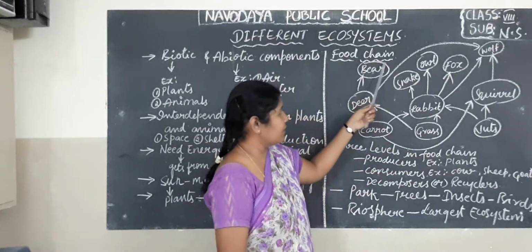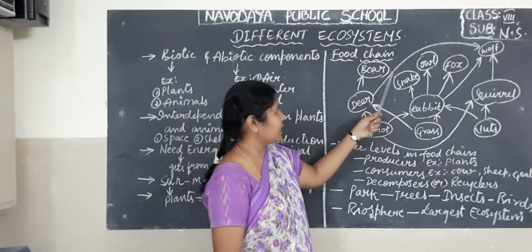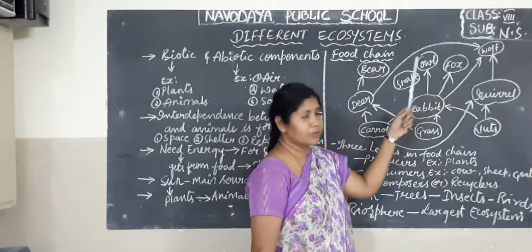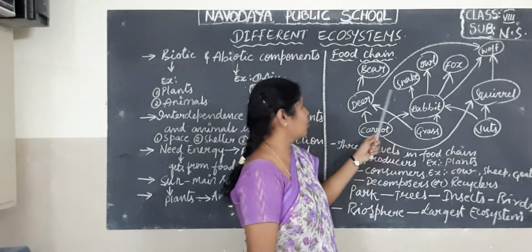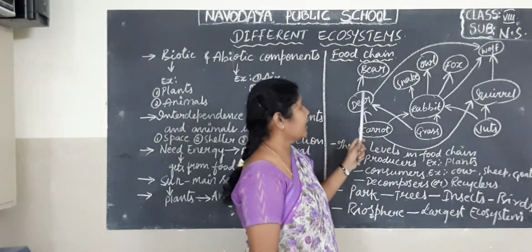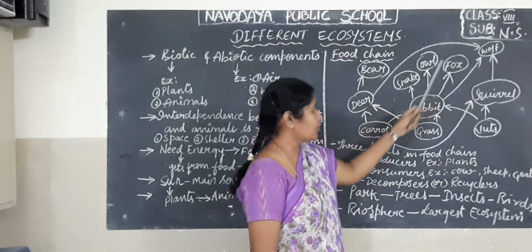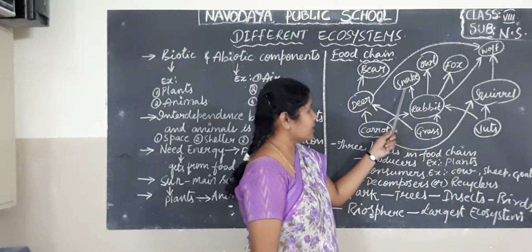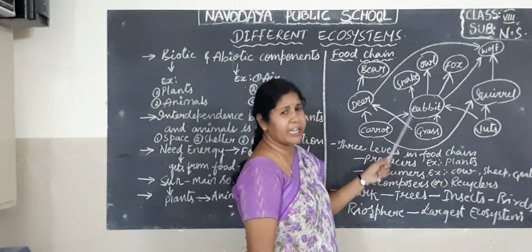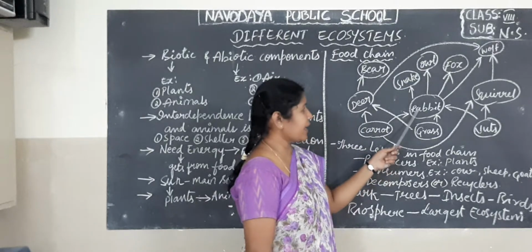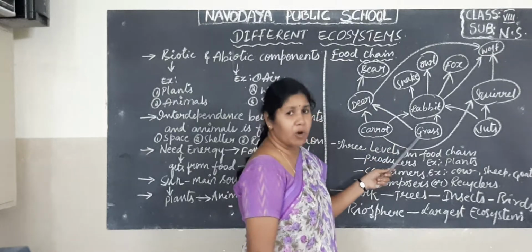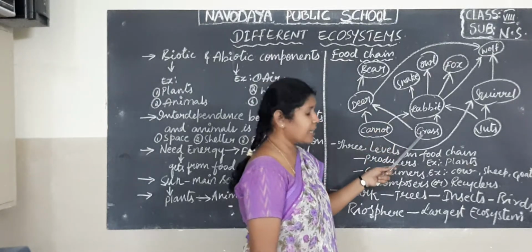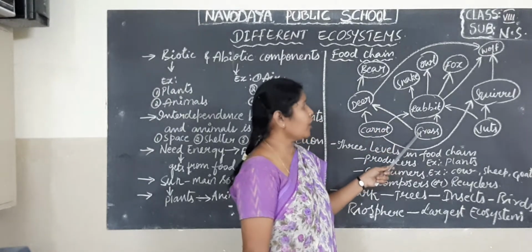Next comes the third level. Here you can see bear, snake, owl, fox and wolf. These depend on the second level animals. Deer can be eaten by the bear and by the wolf. Rabbit can be taken as food by the snake. The snake is not taking the grass directly, but it is taking the rabbit as food. The rabbit directly depends on the grass, so the snake indirectly depends on the grass for its food material.